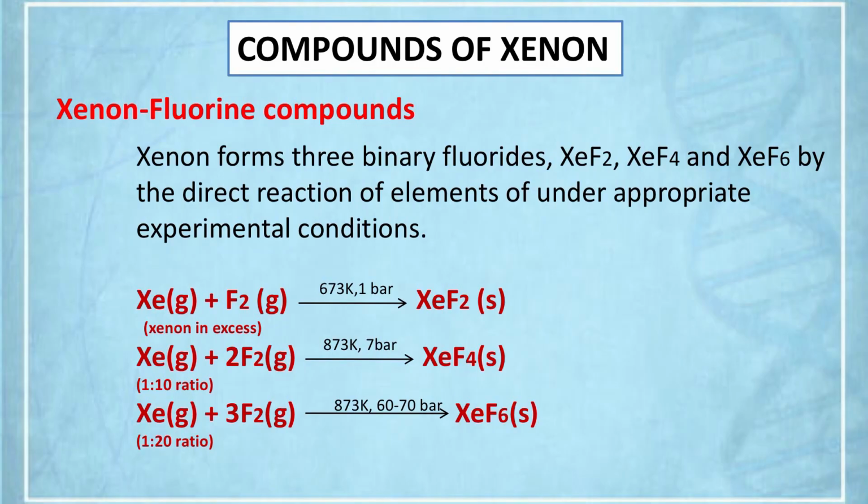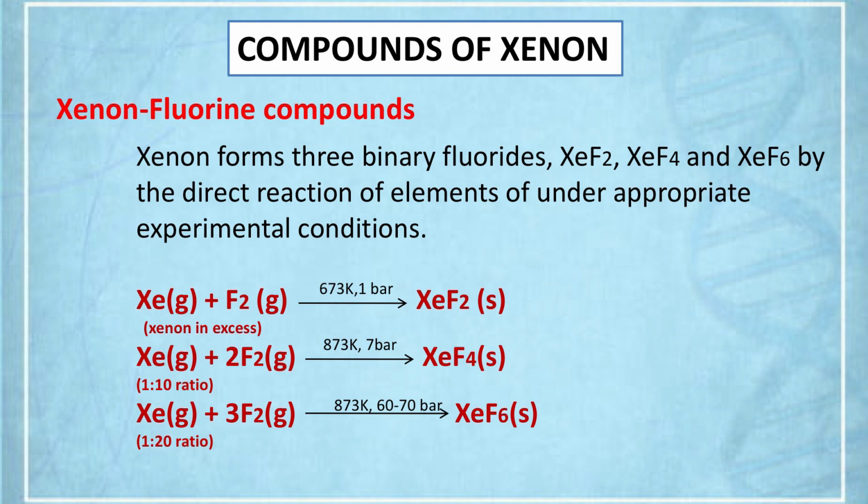Then coming to compounds of xenon, xenon forms a large number of compounds with fluorine and oxygen. With fluorine, xenon forms the binary fluorides XeF2, XeF4 and XeF6 by direct reaction of the elements under appropriate experimental conditions.